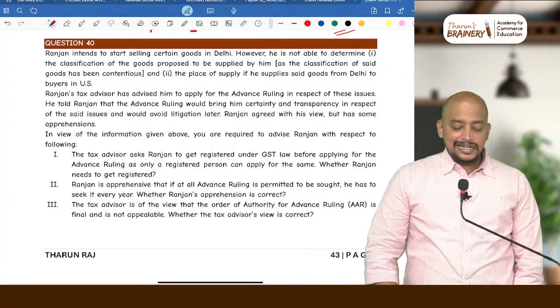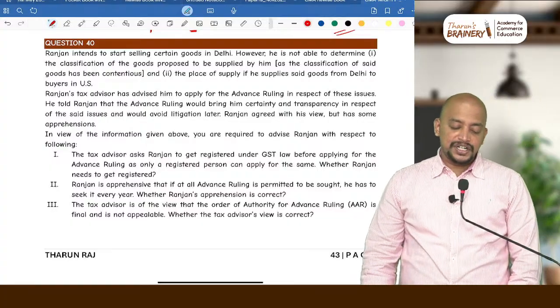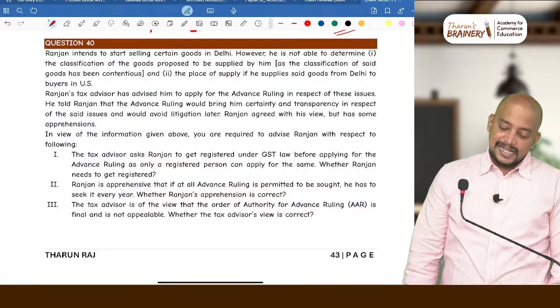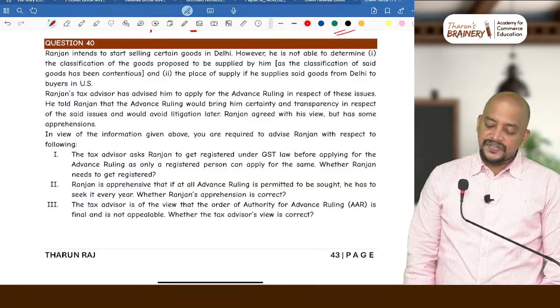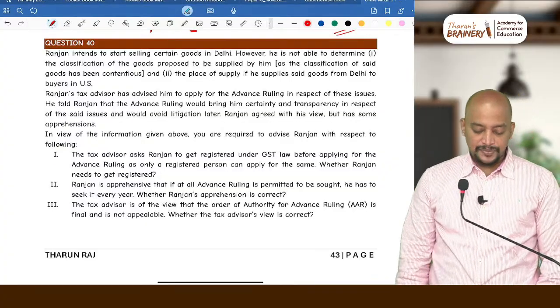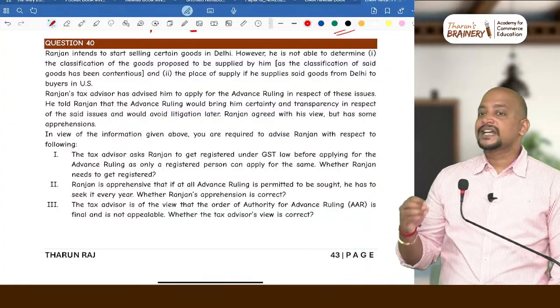Ranjan intends to start selling goods in Delhi. However, he is not able to determine the classification of goods proposed to be supplied by him, and the place of supply if we supply the said goods from Delhi to buyers in US. So advanced ruling, there are certain questions on which we can seek advanced ruling.